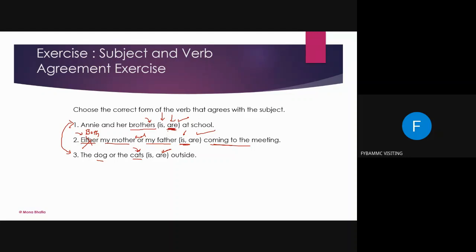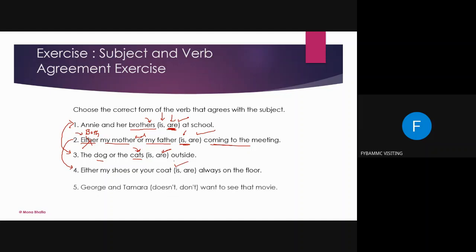All right, so we'll move on to question number 4. Either my shoes or your coat dash always on the floor. Tell me. Is always on the floor, because there are no plural verbs. Yes, very nice. The answer is "is". Okay, moving on to the next one.